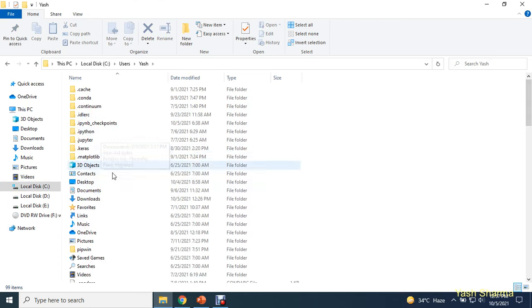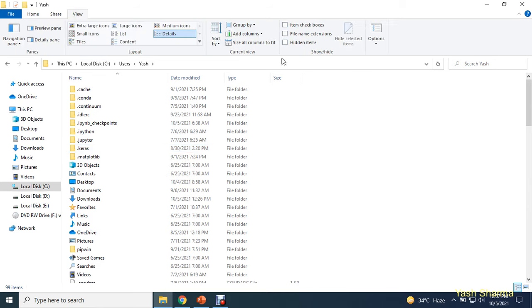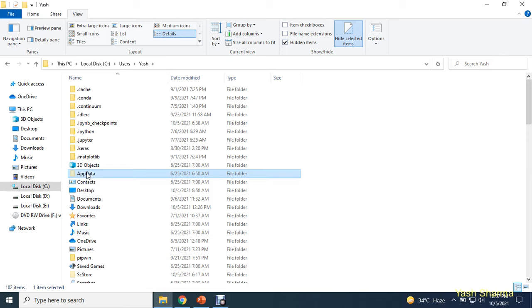Here we need to enable hidden folders. As of now you can see that it is displaying only those folders which are visible, but in this location we have some hidden folders as well. In order to view those hidden folders, click on view and select this option, hidden items. The AppData folder will be there for you. So generally this AppData is a hidden folder. In order to view it, go to the view menu and select hidden items. It will display AppData.